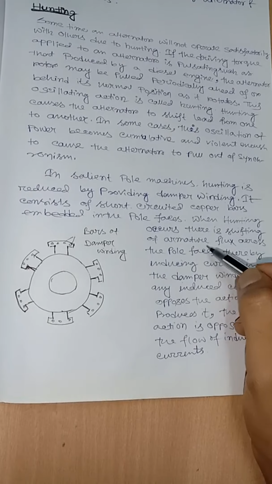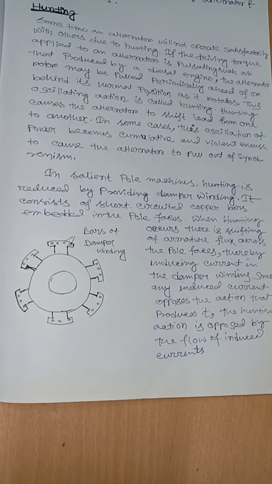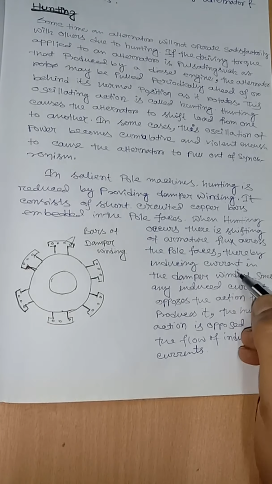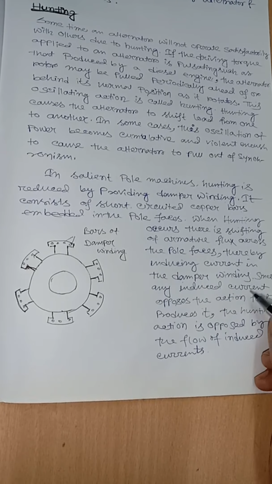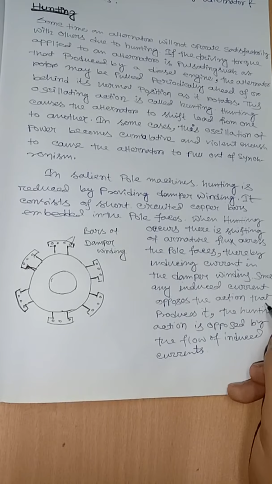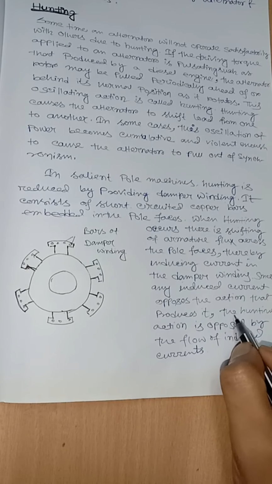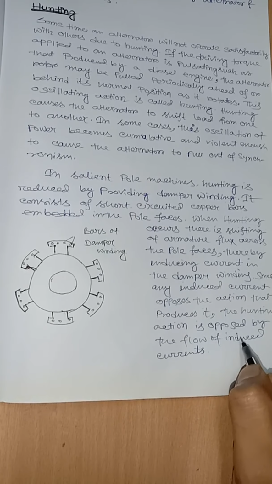When hunting occurs, there is shifting of armature flux across the pole faces, thereby inducing current in the damper winding. Since any induced current opposes the action that produced it, the hunting action is opposed by the flow of induced current.